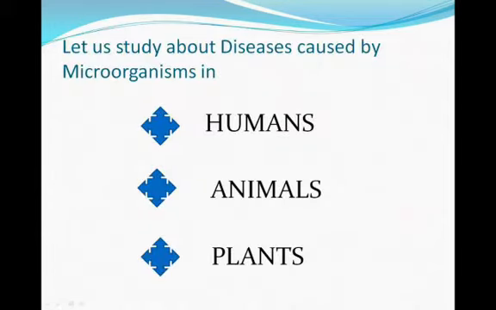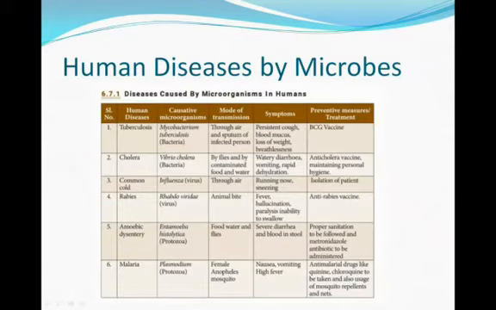Let us study diseases caused by microorganisms in humans, animals, and plants. We will see one by one. First, we will see human diseases caused by microbes. The given tabular column has serial number, human disease, causative microorganisms, mode of transmission, symptoms, prevention and treatment. These are the diseases that affect humans: tuberculosis, cholera, common cold, rabies, amoebic dysentery, malaria. These are the human diseases, all caused by microorganisms.